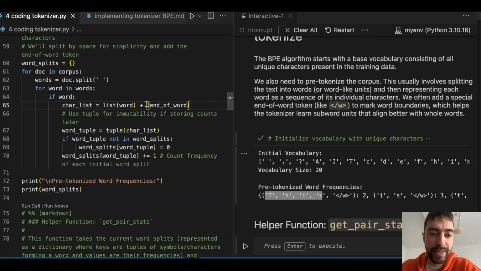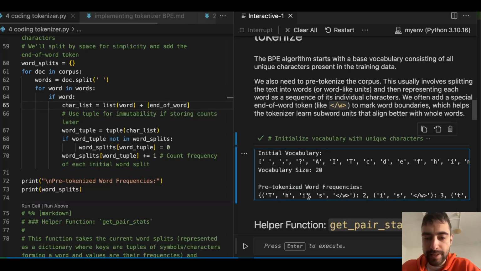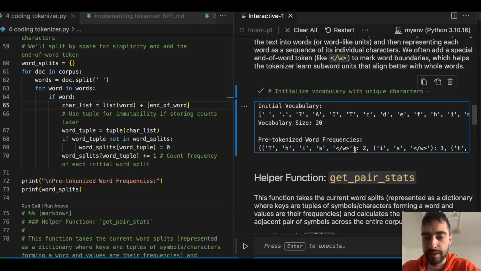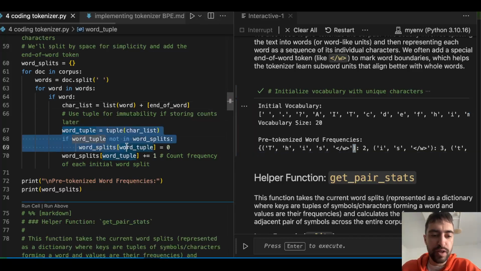Since we are appending this to this list, we need to put it also as a list, so this is a list of one element. So we have these square brackets, and we will get this list at the end. Now here, this list has normal brackets instead of square brackets. That's because we are going to convert it into a tuple here. So word tuple, and we will convert this character list into a tuple.